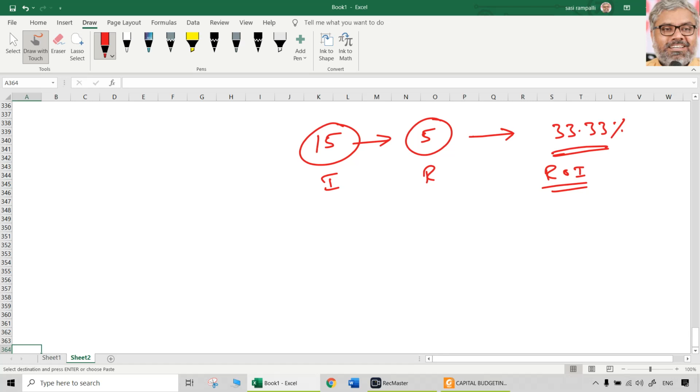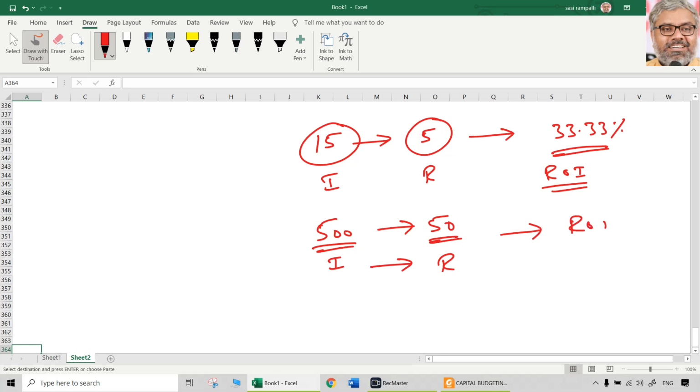That is 33.33%. But if you see the Bahubali type of movie, it's a big high budget movie. Let us say one movie is produced and completely released with say 500 crores of investment, and it made say 50 crores of profit. Investment is 500 crores, but return is 50 crores.